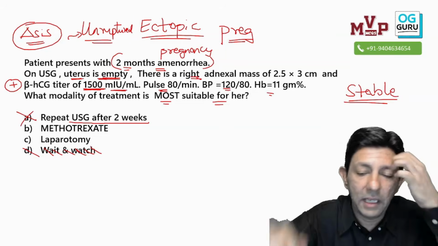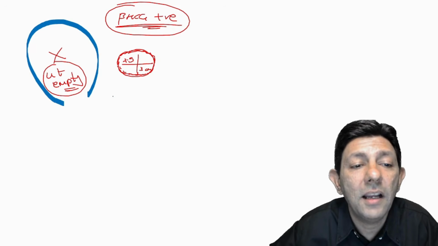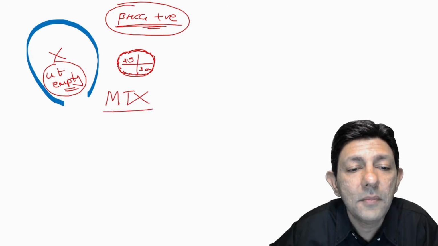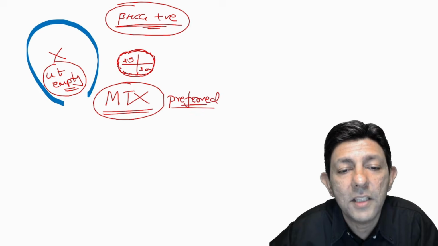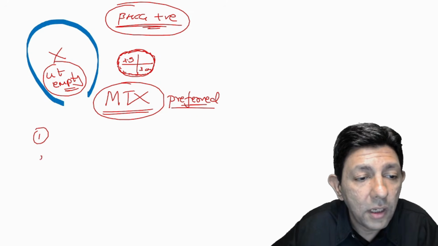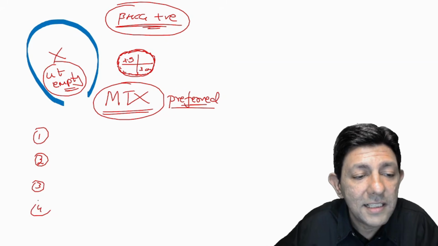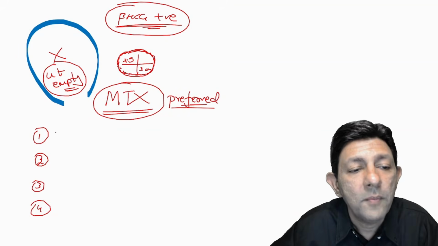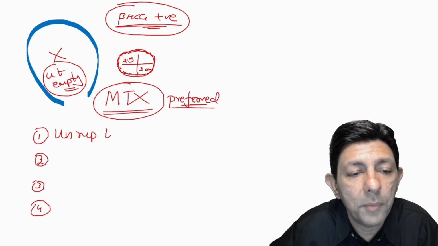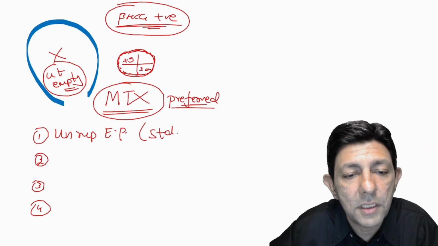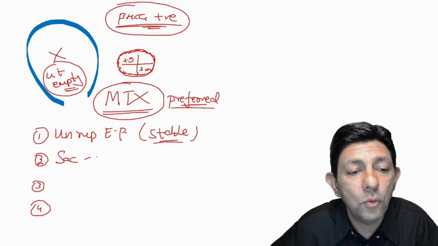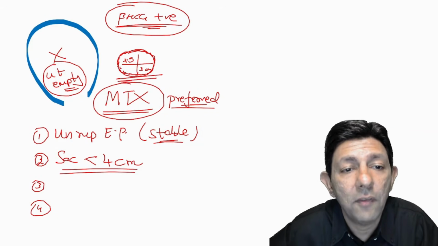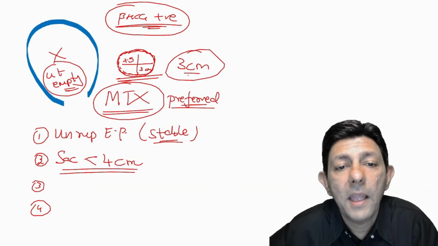Now this is unruptured ectopic, and can you tell me, in unruptured ectopic, methotrexate is always preferred. Methotrexate is preferred provided what are the criteria? Yes, sir. So first of all, it should be an unruptured ectopic pregnancy. That means the patient should be stable. Look at it, our patient is stable. Second, very important PYQ, the sac should be less than 4 centimeter, which is our case. We have got around 3 centimeter ka sac.